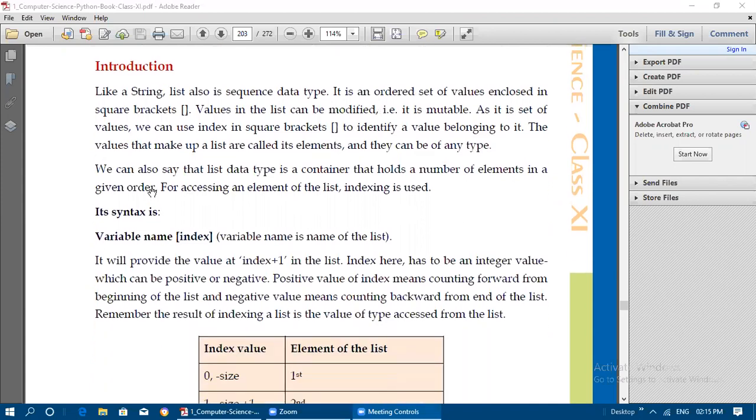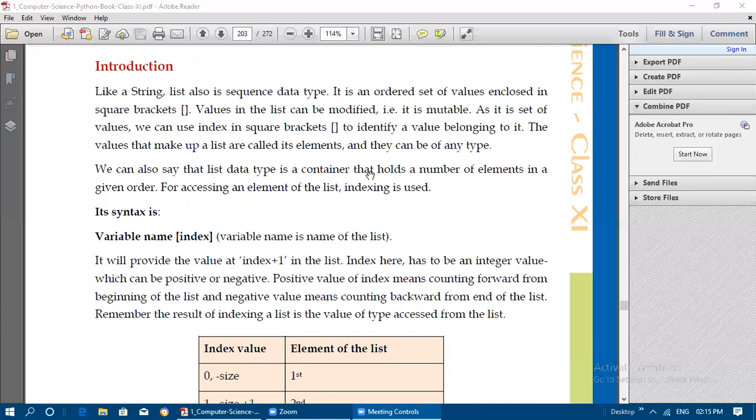We can also say that the list data type is a container that holds a number of elements in a given order. For accessing an element of the list, indexing is used. What is meant by accessing? Accessing means if you want to perform a read operation, or a write operation, or make any changes. That is known as accessing.